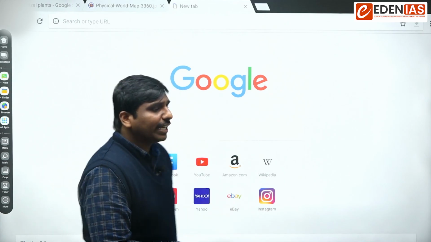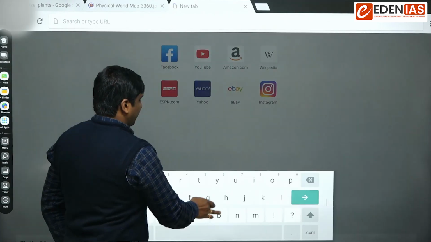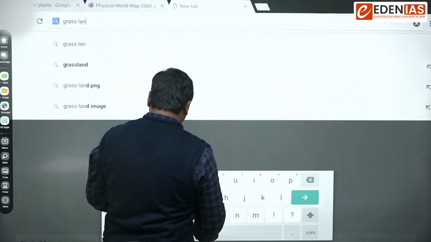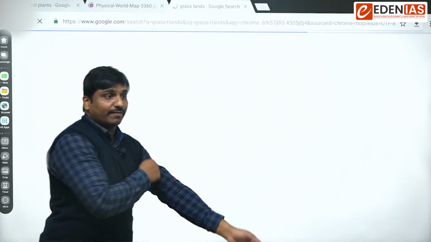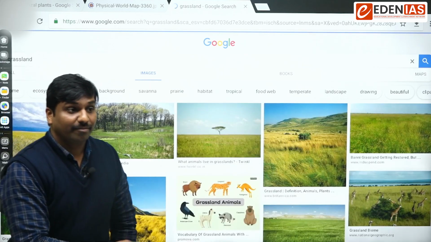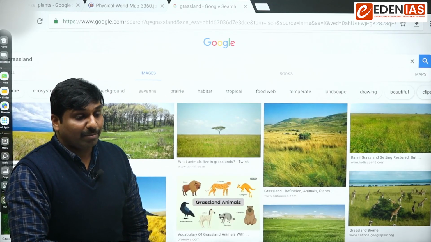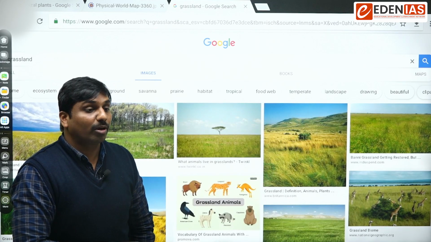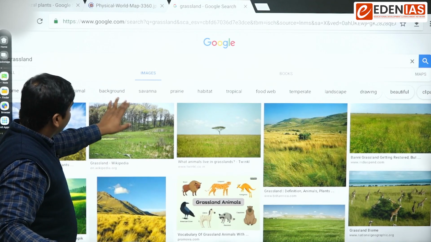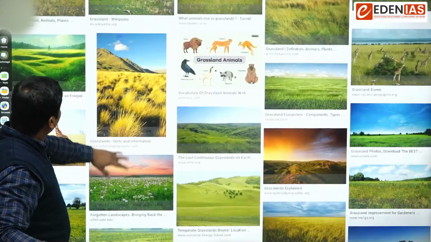Okay, can you name other grasslands? Yes, velds. Velds can be seen in the South Africa region. And what about downs?